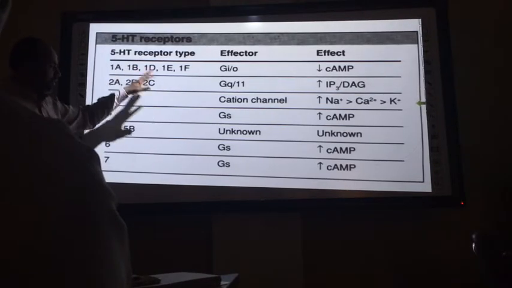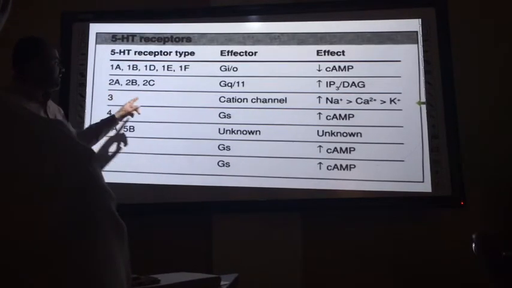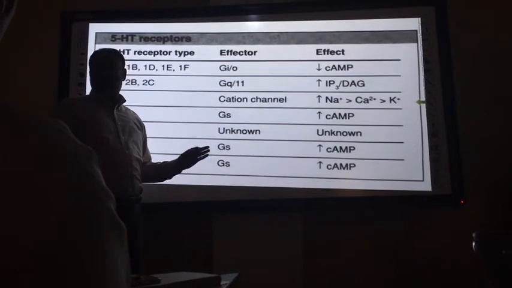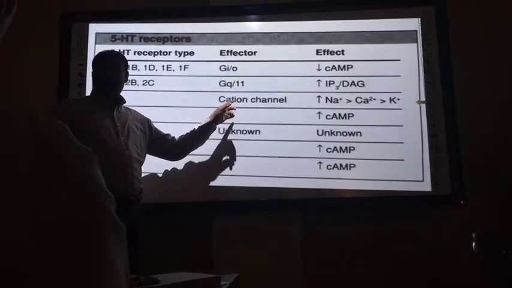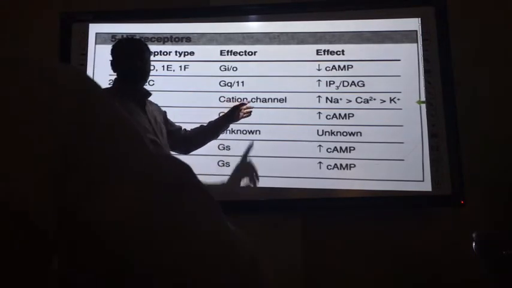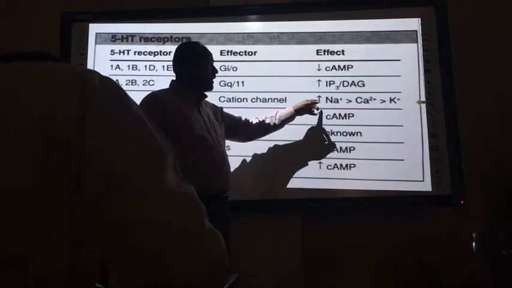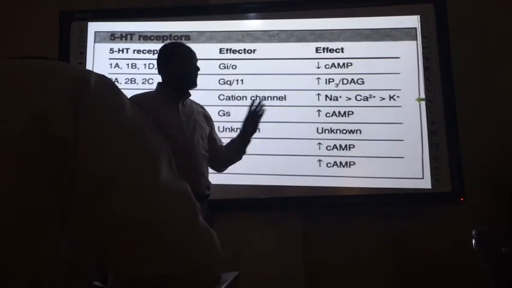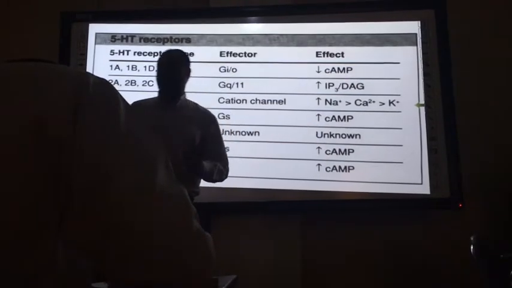Among all, 5-HT3 is not a G protein coupled receptor. It is a ligand-gated ion channel, and the ion is positive, sodium. That is why it is mentioned as a cation channel. It means here there is depolarization.